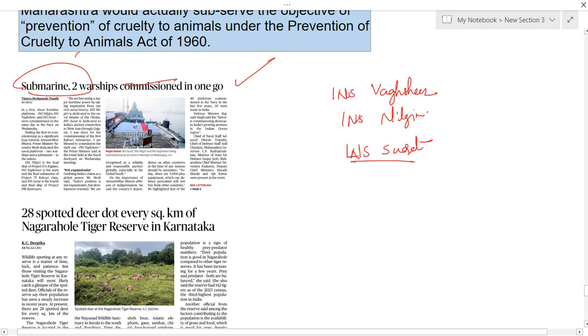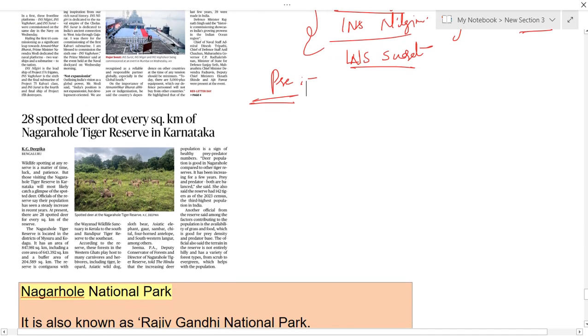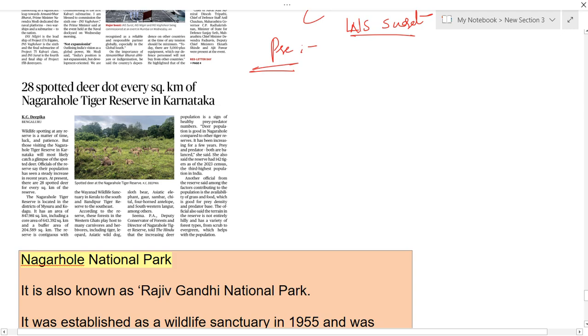They had been commissioned in one go, which is a part of your GS Paper 3 under science and technology. I think one week ago we discussed these two, INS Vaghsheer and INS Nilgiri, in detail. So just go to that class and revise that. There is a high chance of getting a prelims question from this area. And now let us see the next article.